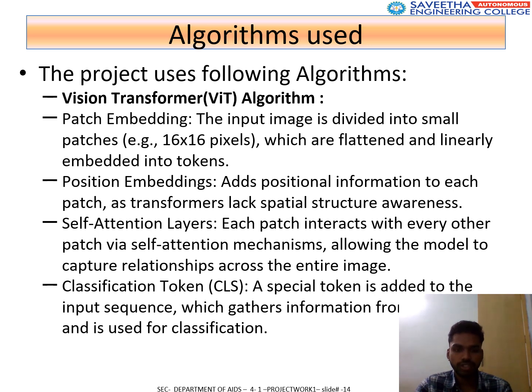So the algorithms we used in this project are vision transformers. Patches are embedded and processed using positional encodings. Self-attention layers capture relationships between patches for classification through vision transformer algorithms. In contrastive learning algorithms, pairs of similar and dissimilar data are formed. Augmentations ensure the model is invariant to transformations, and loss functions ensure effective separation in the feature space.